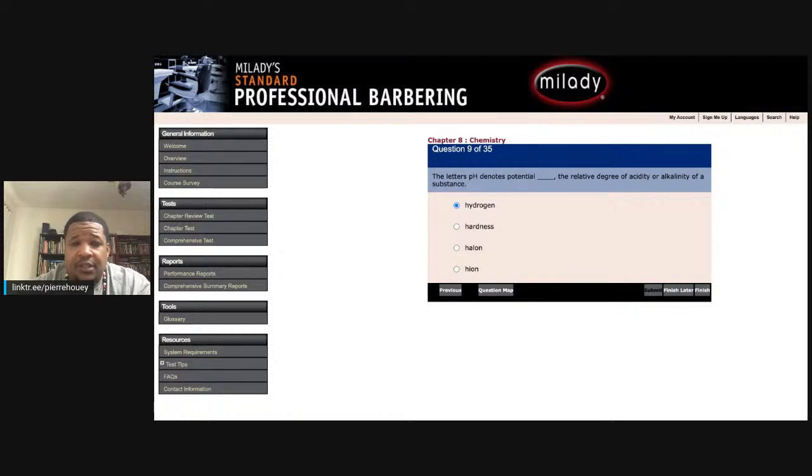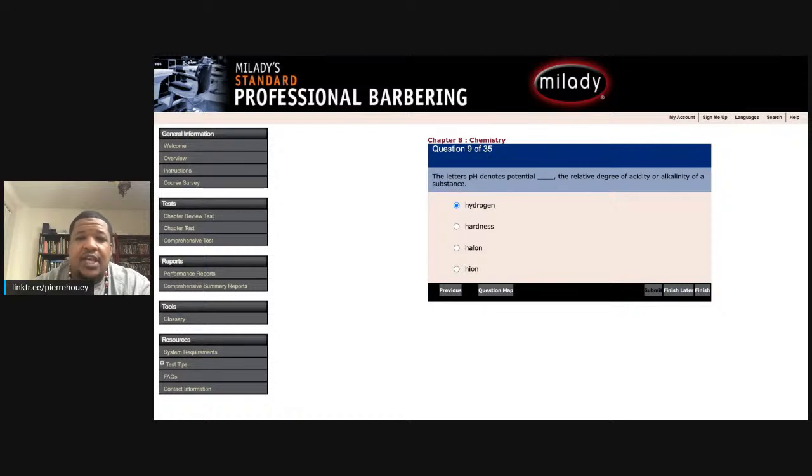Blank, astringent, not antiseptic, astringent. Question 26. Blank are compounds of hydrogen, a metal, and oxygen. Now that's the one for bases. That is a base, y'all. It will turn red litmus paper blue. That's our question rationale right there.